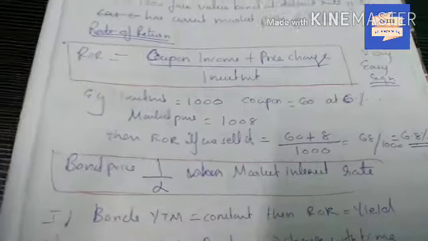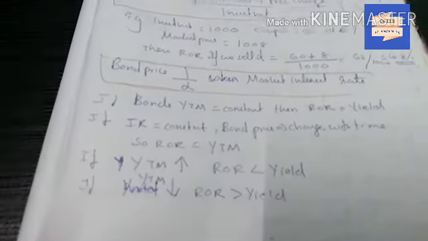Now we know bond price is inversely proportional to market interest rate. If bond's YTM equal to constant, then rate of return equal to yield. If interest rate equal to constant, then bond price changes with time. So rate of return equal to YTM. If YTM increases, rate of return less than yield, and if YTM decreases, rate of return greater than yield. This can come as MCQ in CAIIB exam.